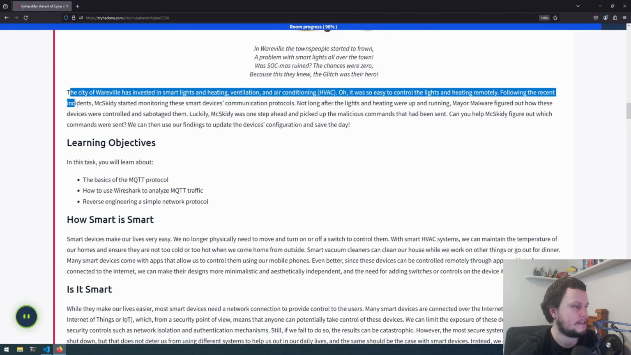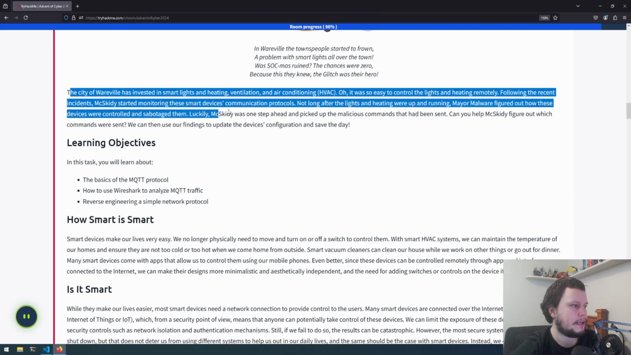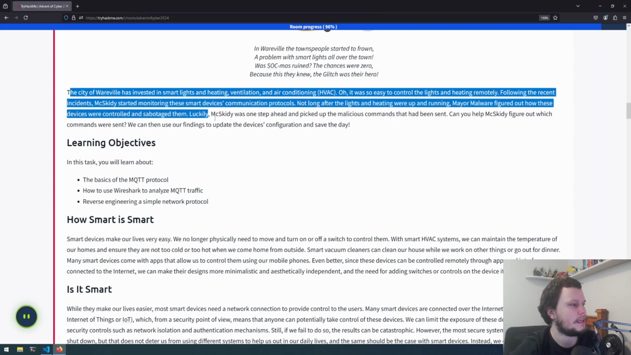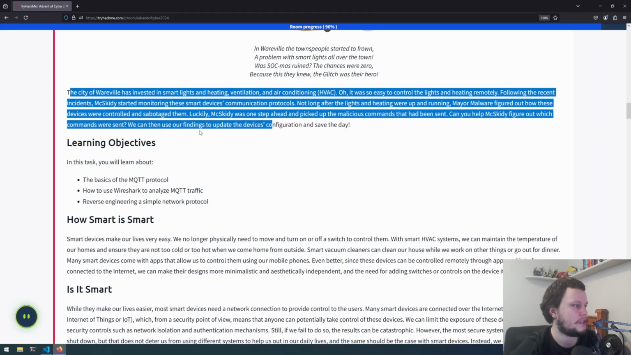Following the recent incidents, McSkitty started monitoring these smart devices' communication protocols. Not long after the lights and heating were up and running, Malware figured out how these devices were controlled and sabotaged them. Luckily, McSkitty was one step ahead and picked up the malicious commands that had been sent. Can you help McSkitty figure out which commands were sent? We can then use our findings to update the device's configuration and save the day.